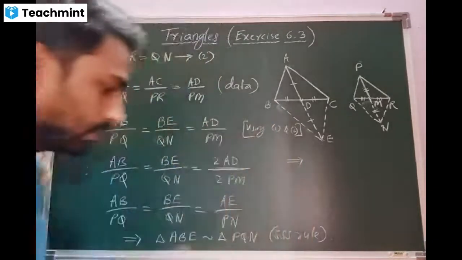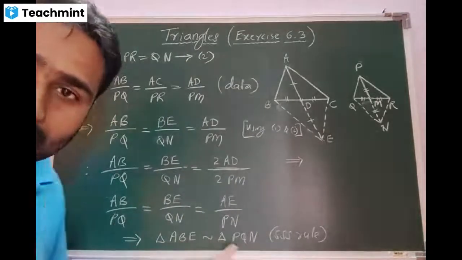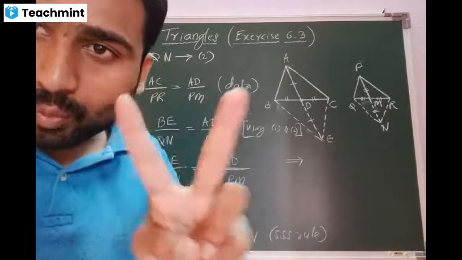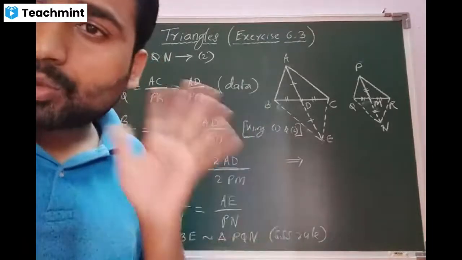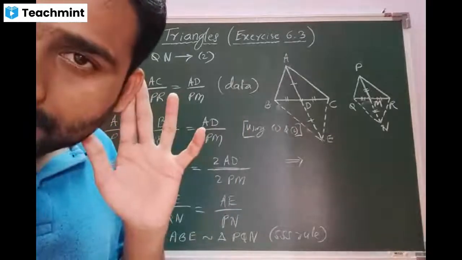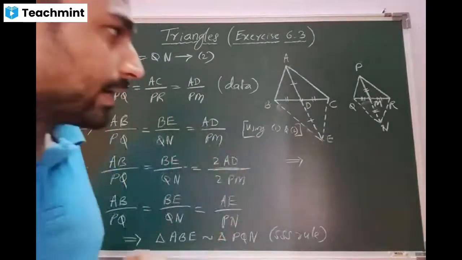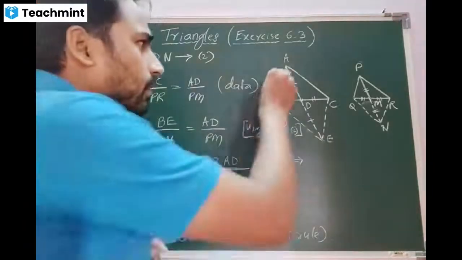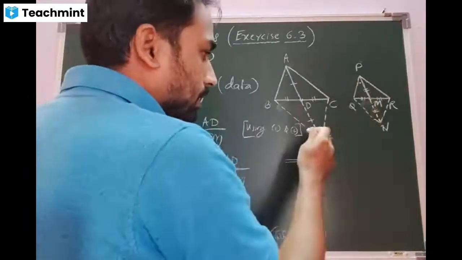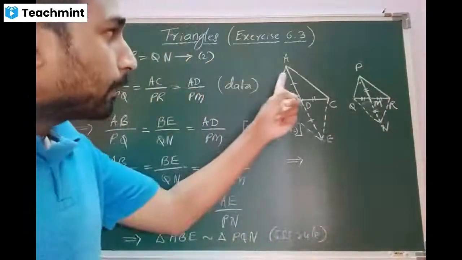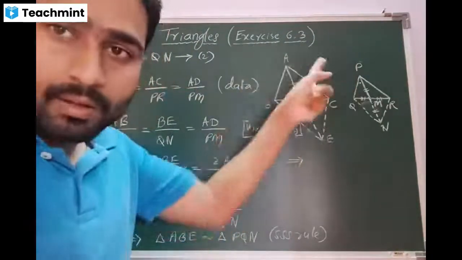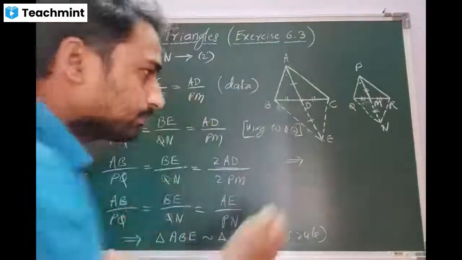This implies, but since both are similar, I can use the definition of the similarity of triangles. If two triangles are similar, their corresponding angles should be equal according to the definition. Correct, beta? Yes, sir. So by definition, I'm going to write one angle. There are three angles: this angle A with this P, this B with this Q, this E with this N. Out of three, I'm going to target the vertical one because it is a part of ABC. Got the concept? Yes, sir.